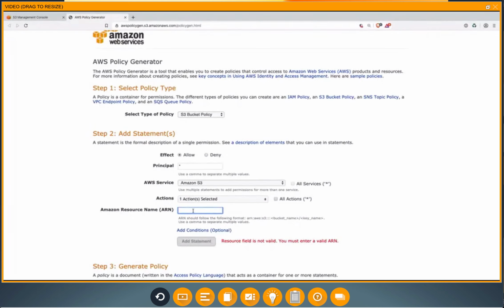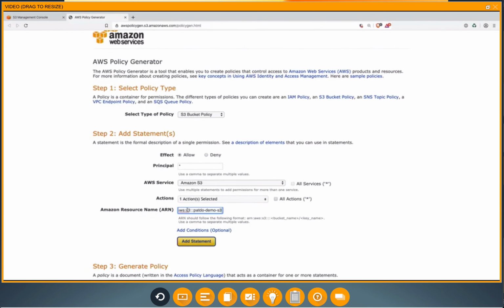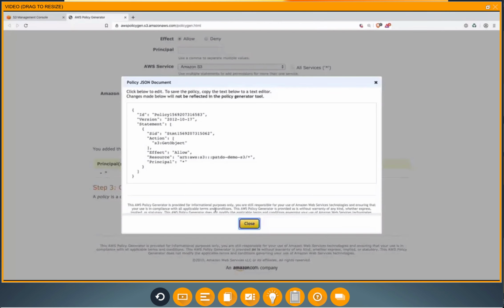The ARN, which is which resource we want to allow access to. In this case, we want that bucket. So I need to go and grab that from our bucket. I'm going to go back to the previous tab, scroll up a little bit, and here's the ARN for that bucket. Go and grab that really quick. Jump back, put that in there. And what we want to do is not just the bucket, but the contents in it. So I'm also going to do /* to allow all the objects inside of it as well. Click Add Statement, then click Generate Policy, and that's going to generate the policy for us right there.